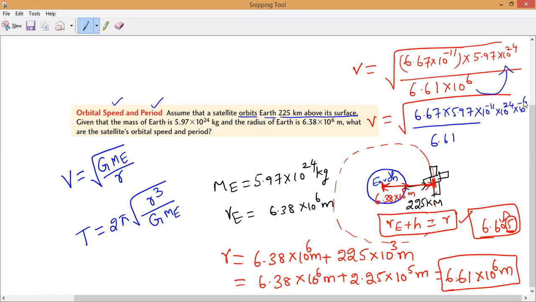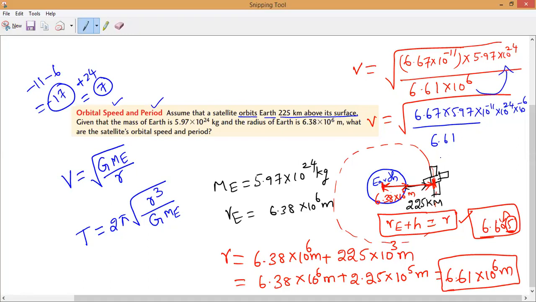Now 10 power minus 11 minus 6 is equal to minus 17. So minus 17 plus 24, how much, guys? Plus 7. Is it yes or no? Yes, sir, plus 7. So now do this division, all of you, and tell me how much it is.